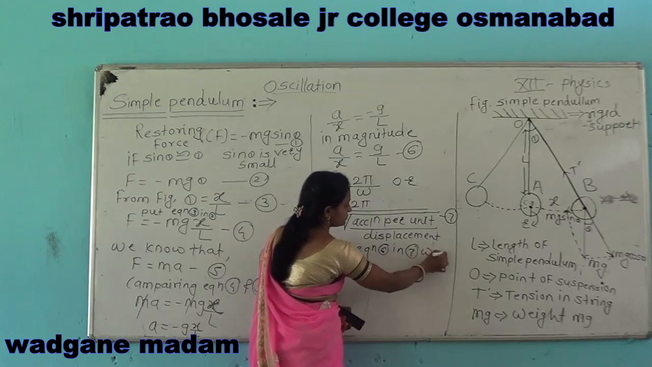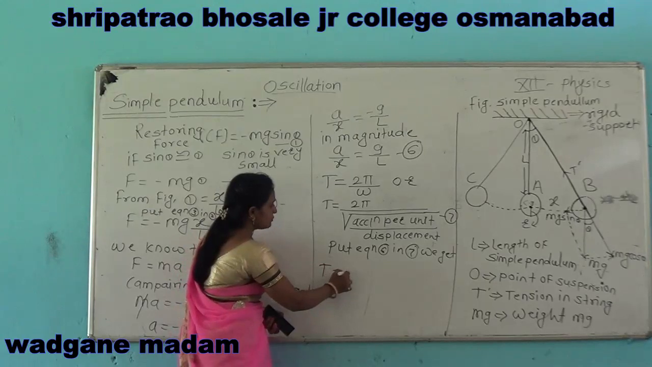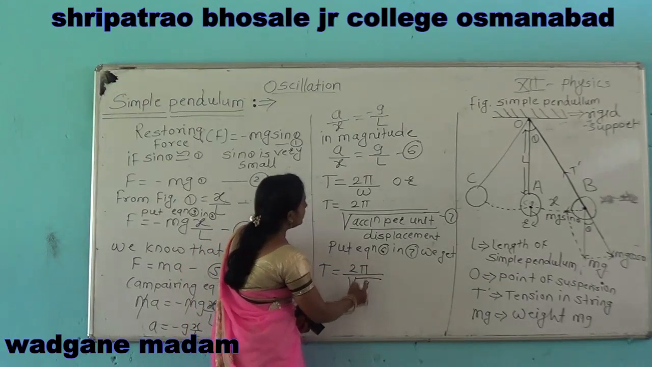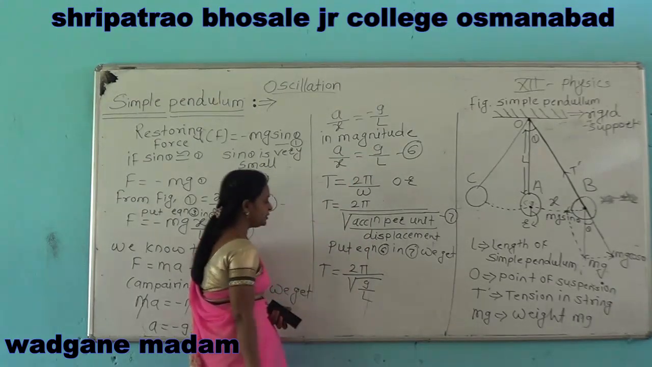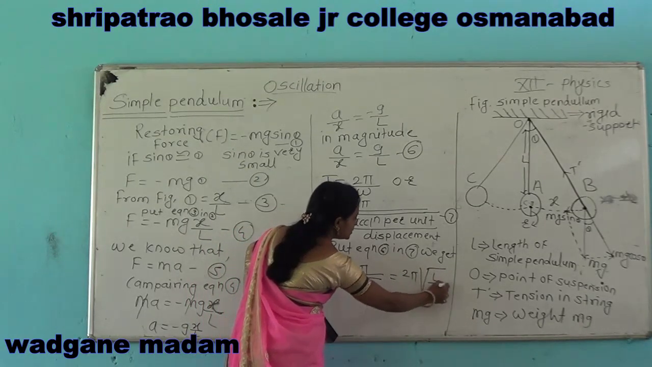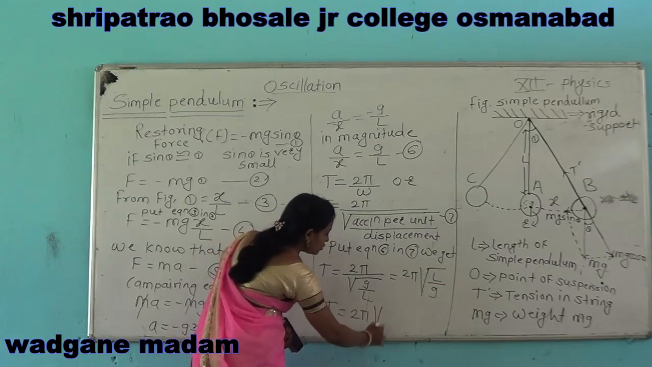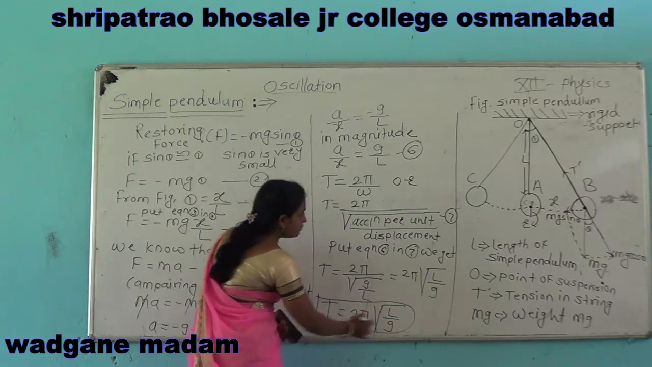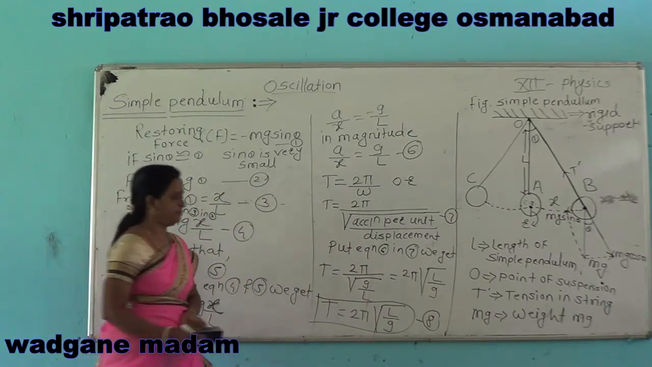We get here T is equal to 2 pi square root of acceleration per unit displacement, which is g by L. Therefore, we can get 2 pi square root of L by g. That is, we can write T is equal to 2 pi square root of L by g. This is the time period of simple pendulum.